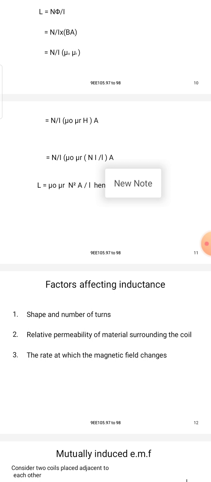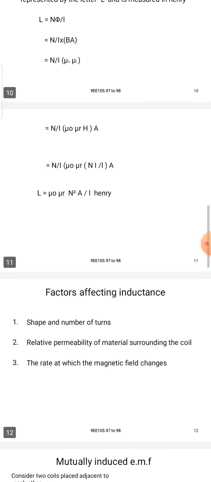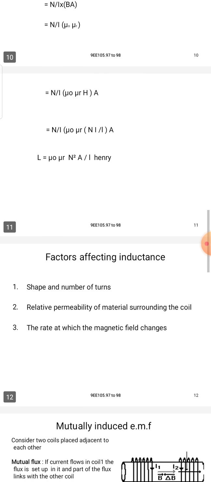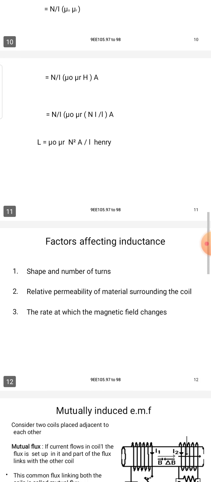That is equal to N by I in bracket mu 0 mu r. Mu 0 is the absolute permeability, mu r is the relative permeability, into H, the magnetic field strength, in bracket close, into A, the area of the conductor.